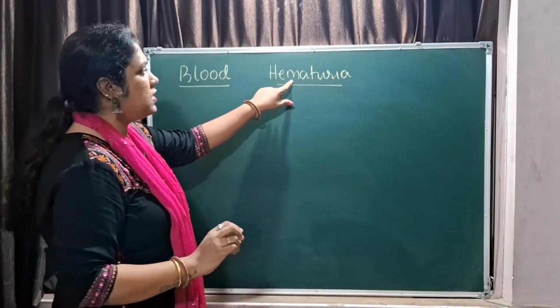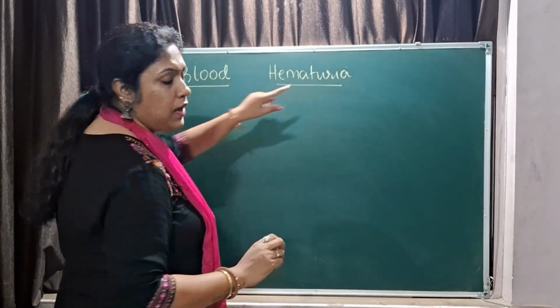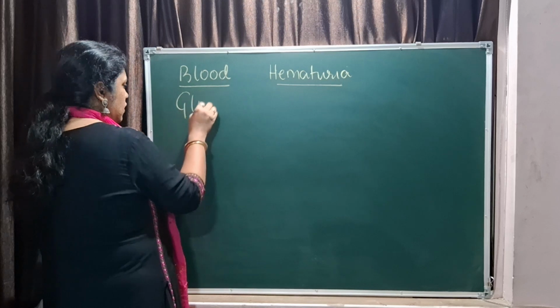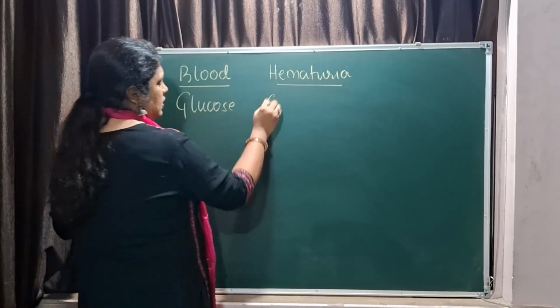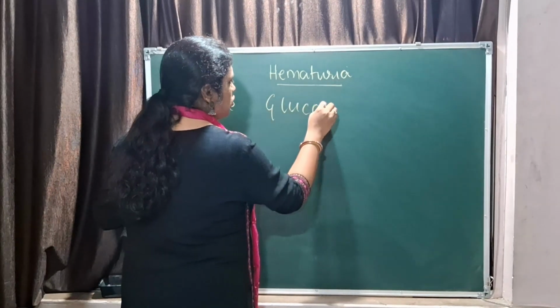Okay, hem means blood, uria is urination. If glucose is present in your urine, the disease is glucosuria.